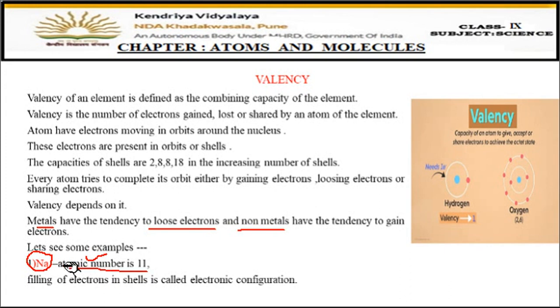So in sodium, a total of 11 electrons are there. Now let us fill these electrons in the shells. Filling of the electrons in the shells is called electronic configuration. How the electrons are filled in the shells, that is called the electronic configuration. So let's write the electronic configuration for sodium, right?